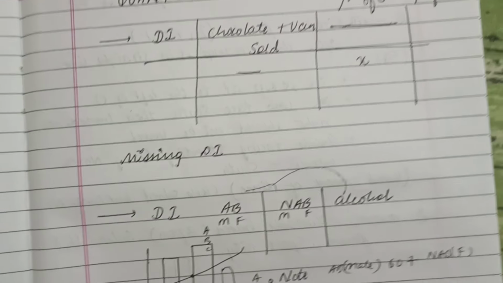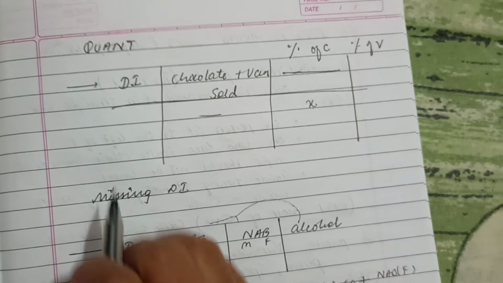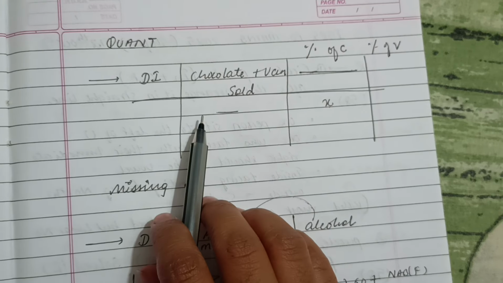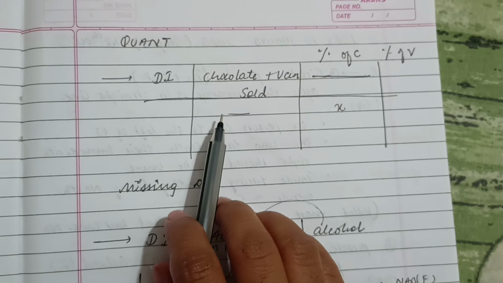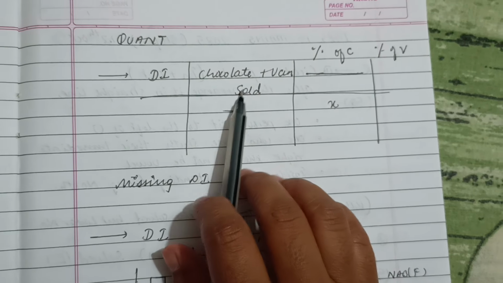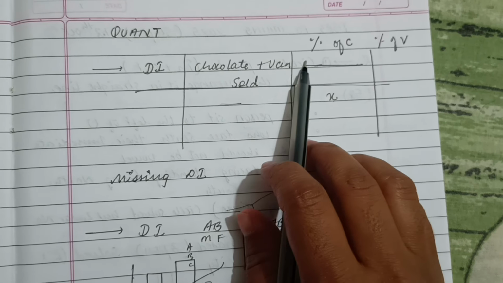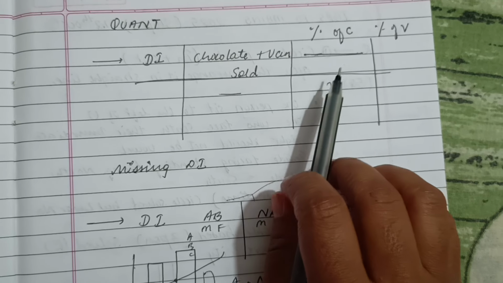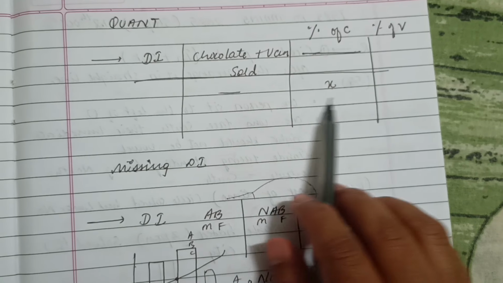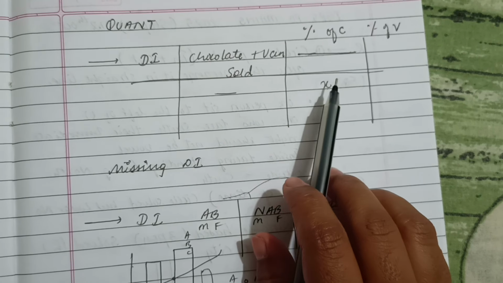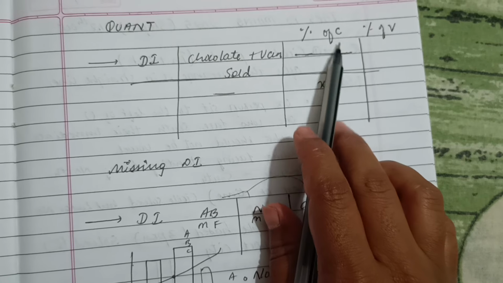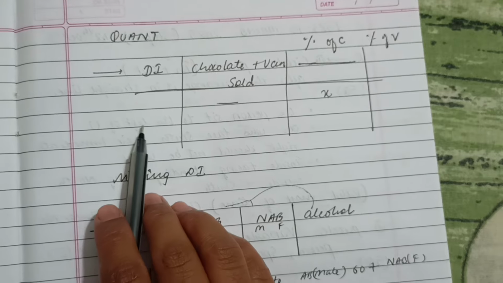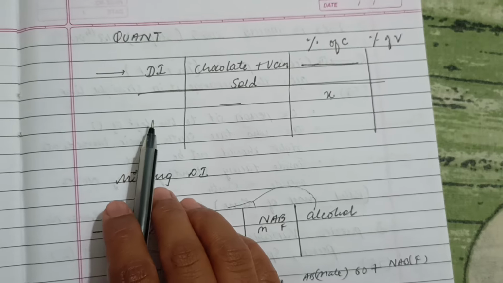Okay, then coming to the quant section, this was the last section. There was one DI, actually this DI was not that difficult, but it was time taking, calculative. They had given chocolate and vanilla cakes sold, and on one side they had given the percentage of chocolate cakes and percentage of vanilla cakes. So it was a missing DI, so we first have to calculate the value of x, then we will get the percentage of chocolate cakes and vanilla cakes. I didn't solve every question from this DI, but I solved some of the questions.